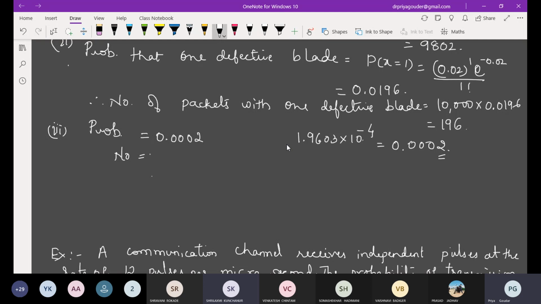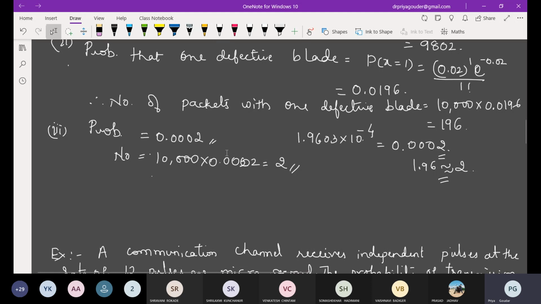So 1.96 we cannot take, this is rounded off as obviously 2. We want the number of packets, and the number cannot be fractional here, so it should be rounded off. Better take 0.0002. Therefore, the number will be 10,000 into this probability value, so we get the answer as 2.